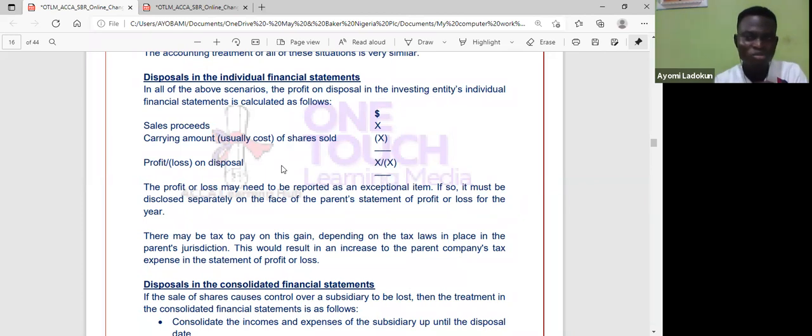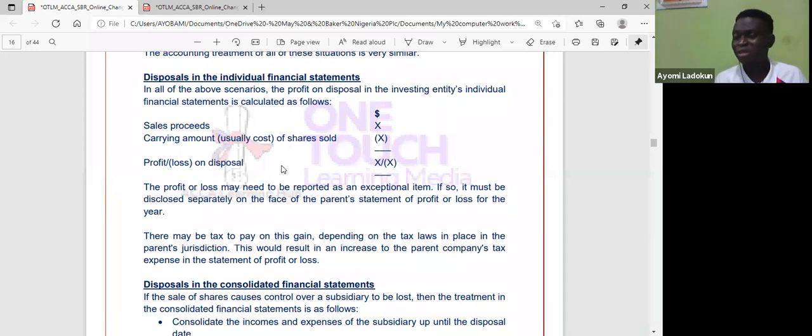I will now remove the carrying amount of the shares sold. Okay, on the day I'm selling, it has a carrying amount, which is usually the cost. When I purchased it, that's the cost. How much did I buy it for? Which is usually my cost, so I remove it. So it tells me the profit or loss on disposal. So if I sell it above the carrying amount, the carrying amount is 50 million, I sold it at 70 million, obviously I have a profit on disposal.